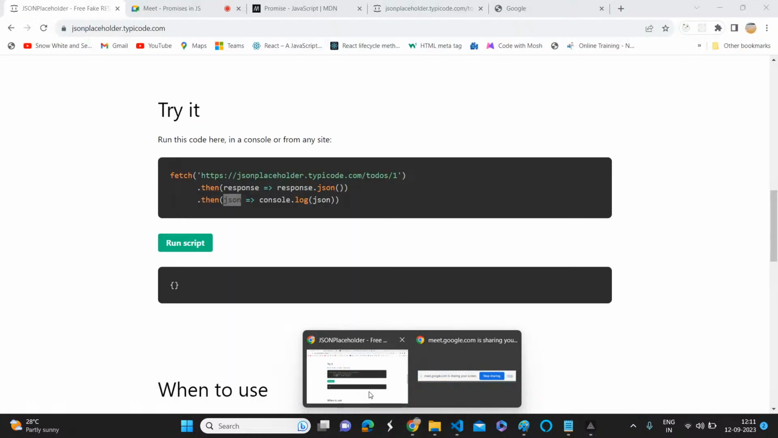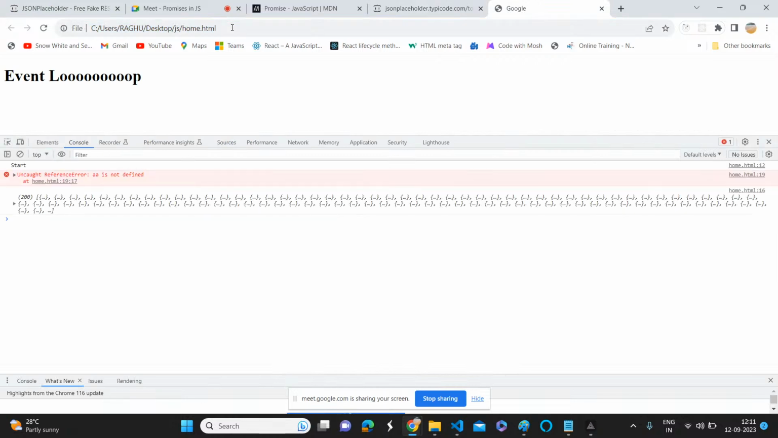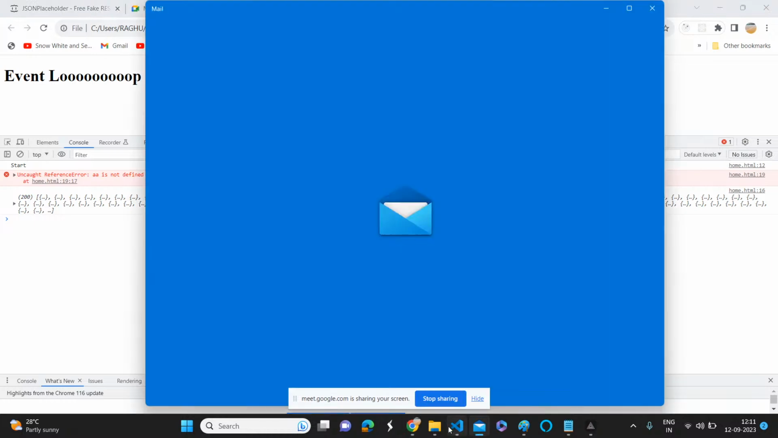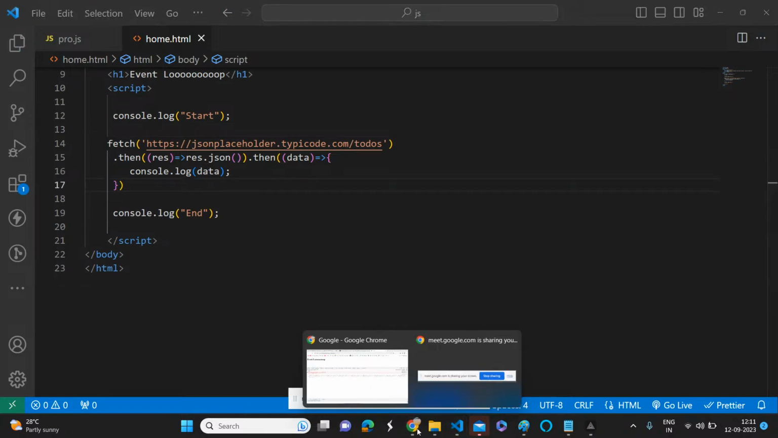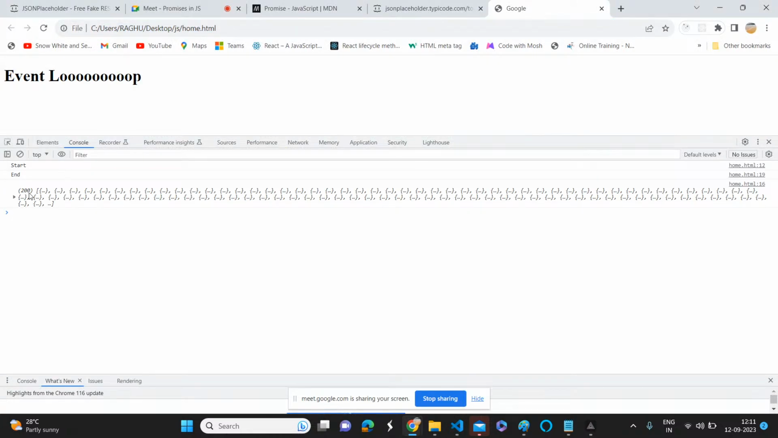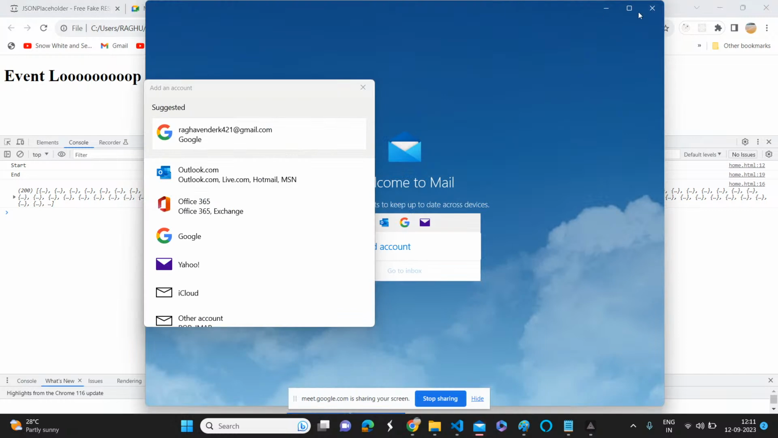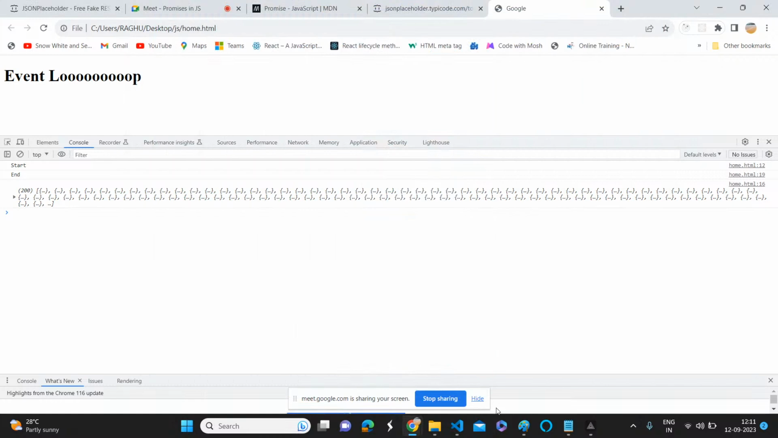Let's see. A is not a function. Yes, of course. We did some code. So if you see, did you get the data or not? Yes or no? So it will return a promise.